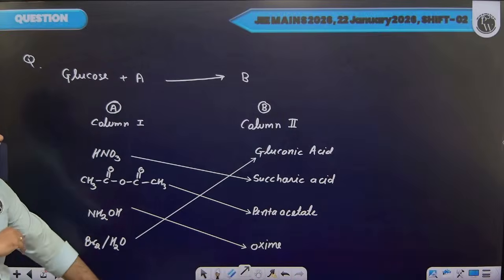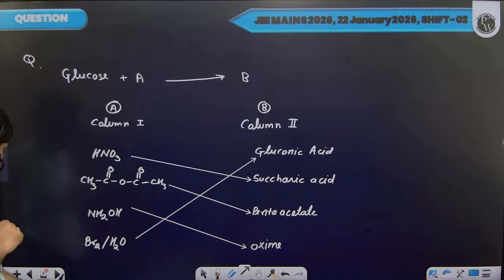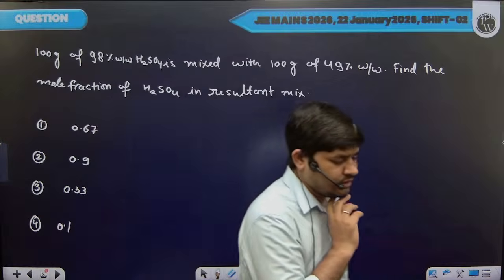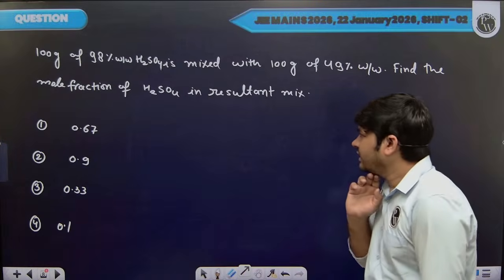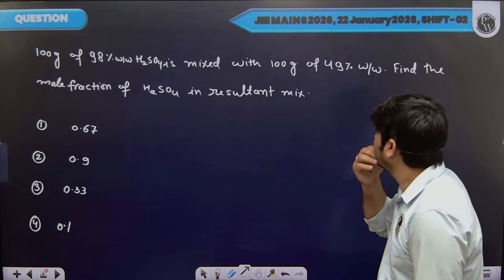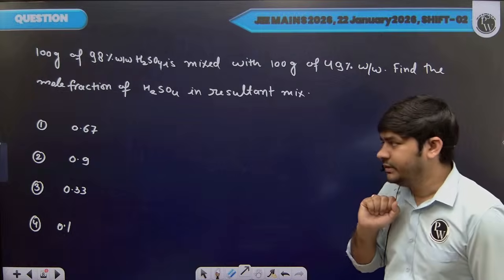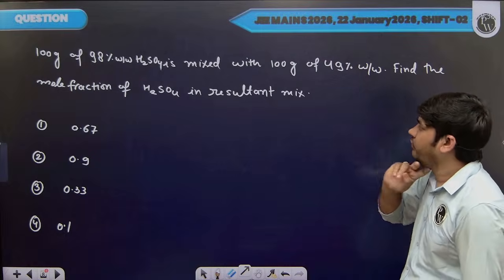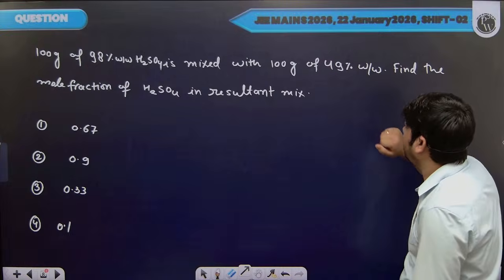Okay, now let's move to the next question. This question is from the mole concept, or you can consider this question as part of solution chapter. Now, in this question we have two different solutions containing H2SO4.